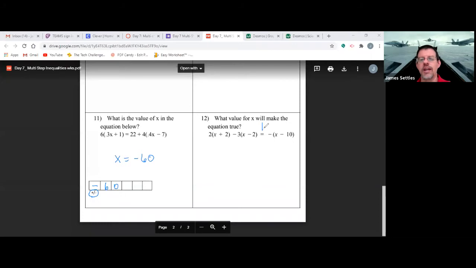So this one right here is going to be a little bit tricky. So this looks like it should be easy, and it should. But I'm going to give you some multiple choice options right here. So your multiple choice options could be 5. It could be negative 5. No solution. Or D, all real numbers.